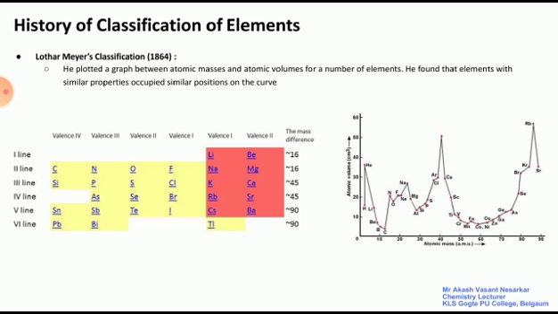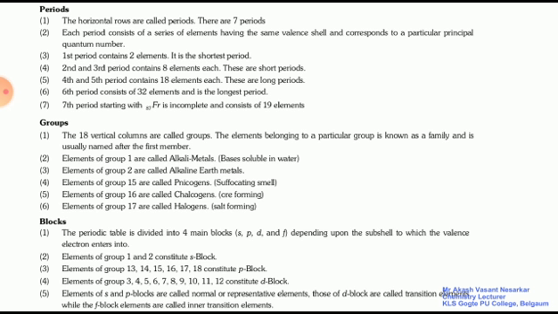Now, periods. The horizontal rows are called periods. So there are 7 periods. We know that in a periodic table there are 7 horizontal rows, which are called periods. Each period consists of a series of elements having the same valence shell, corresponding to a particular principal quantum number. The first period contains 2 elements. It is the shortest period.